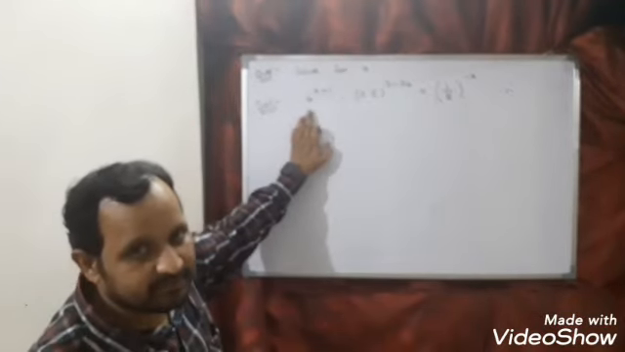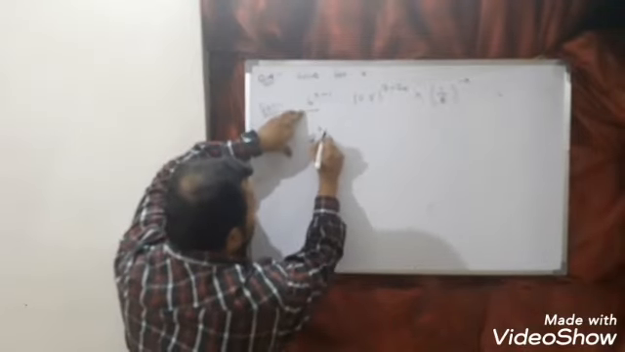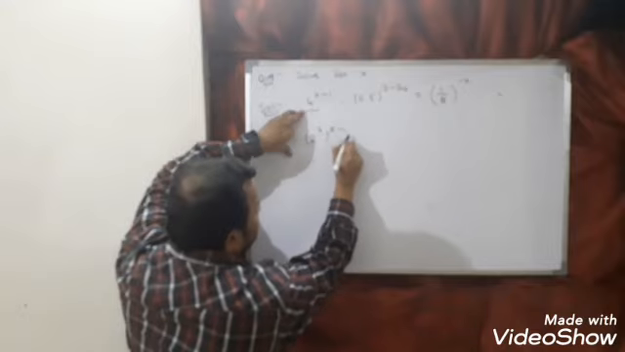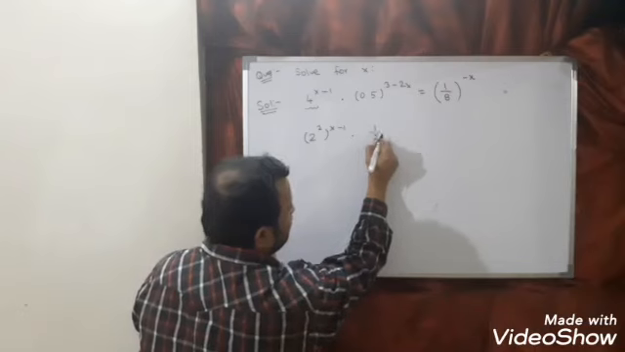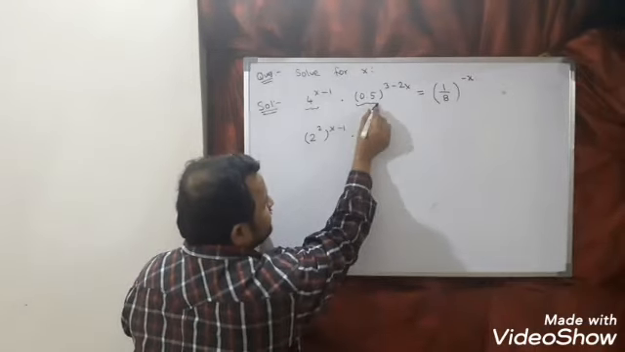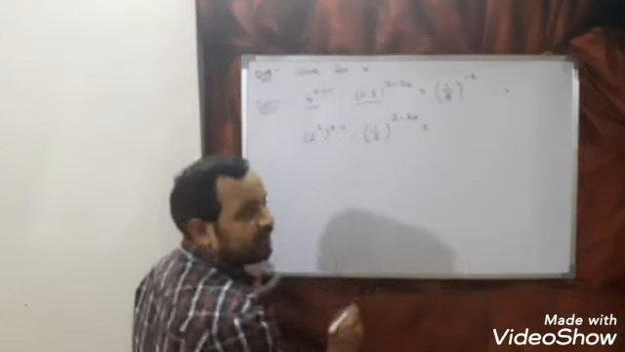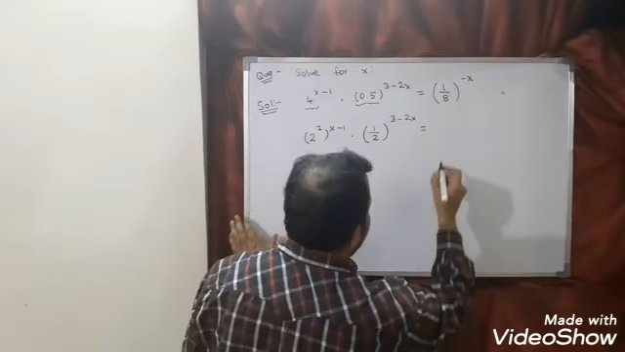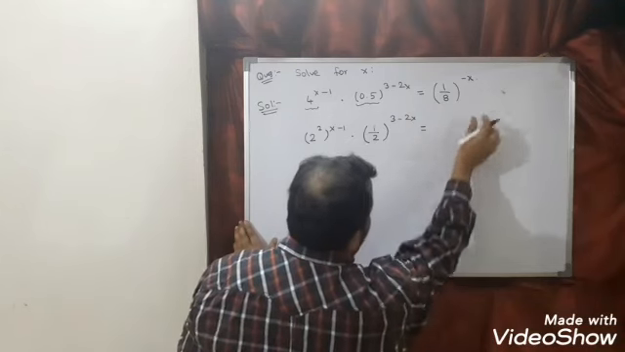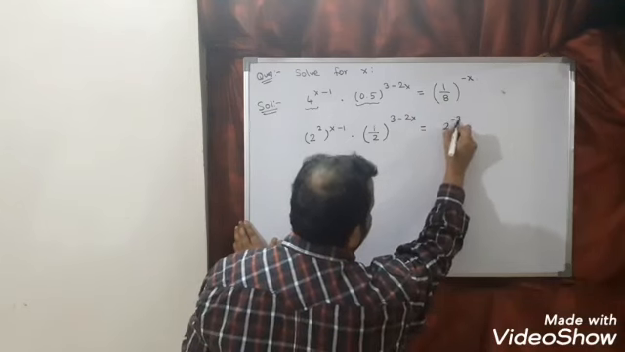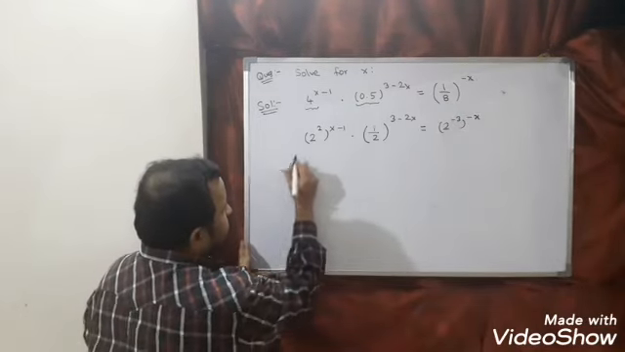Now 4 we can break and write as 2 square, and here I can say whole power x minus 1, into 0.5. In terms of 2, I can write 0.5 as 1 by 2. What is 1 by 2? 1 by 2 is nothing but 0.5. So the power is 3 minus 2x, and this is equal to 1 by 8. 1 by 8 can be written as 2 to the power minus 3, and this whole power minus x.